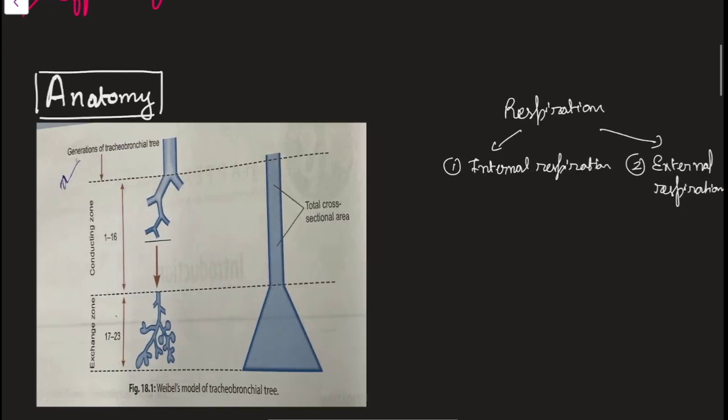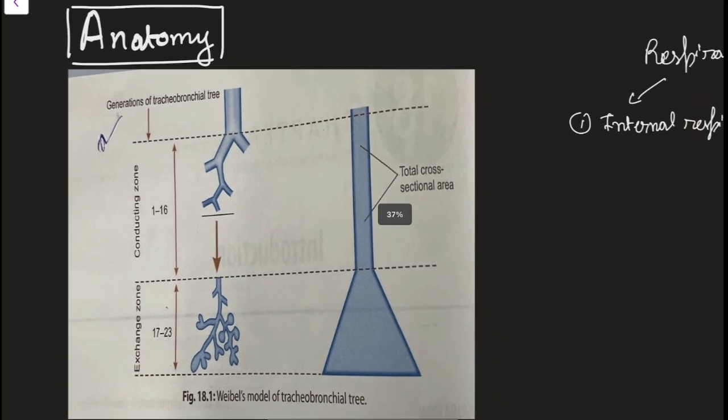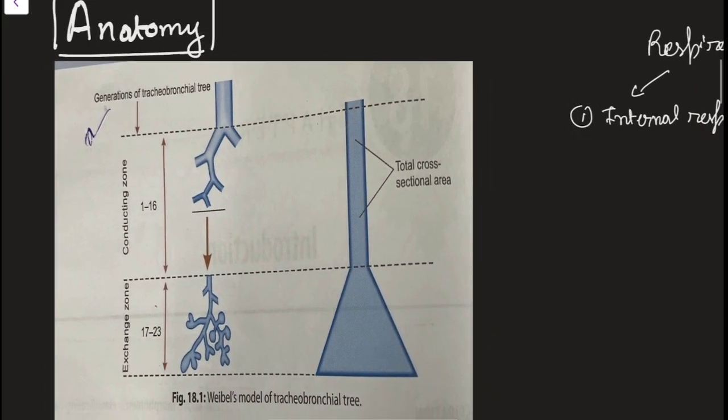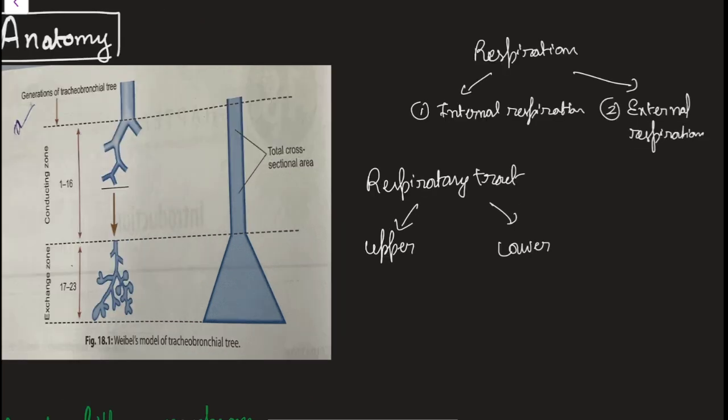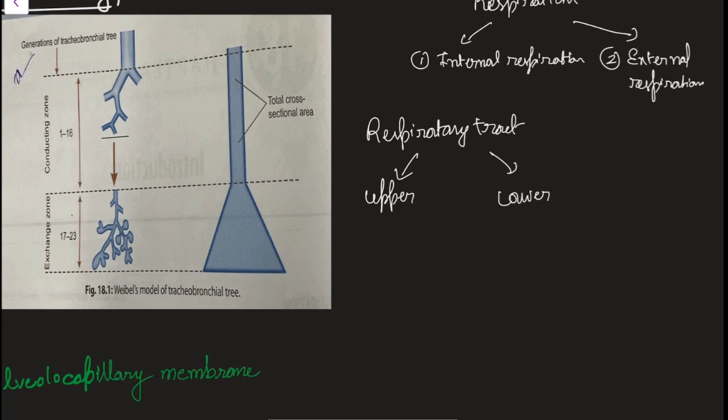Now I will be talking a bit about the anatomy. First, let's see. The respiratory tract is divided into two parts, one is the upper and another is the lower. Overall, this respiratory tract extends from the nostrils, that is the nose, to the lung alveoli. I will talk further about what alveoli are.